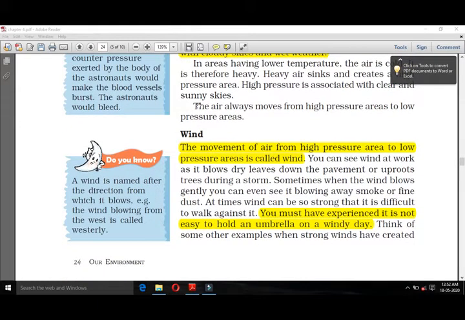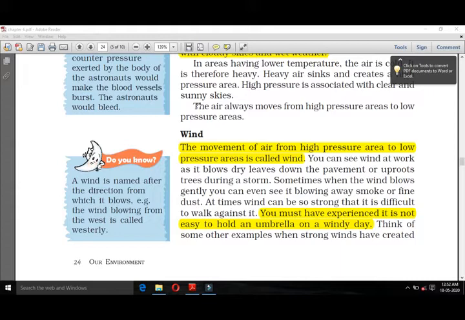Now wind. The movement of air from a high pressure area to a low pressure area is called wind. We all know the word wind, and there is the definition. Wind means movement of air. We can't see it properly, but we can understand it when wind blows, as the dry leaves blow in the air. It's because of wind.